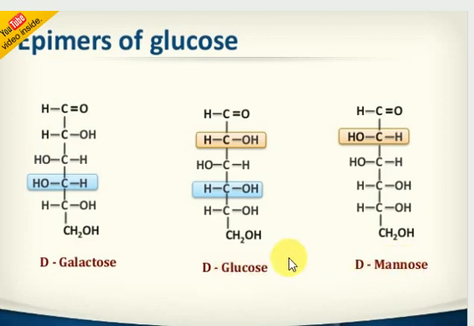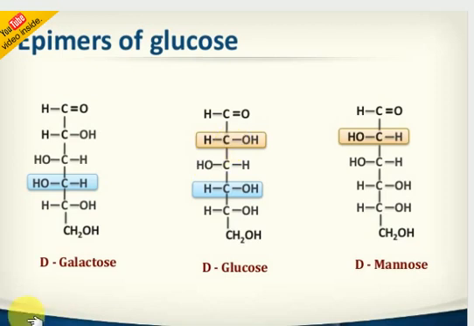Look here. What is the difference? CH2OH, CH2OH, COH, COH, COH, COH, HOH, HOH, COH. But here, look, this carbon atom is different, no? Then it's called epimers. The same molecular formula is there, but the structural arrangement around only one carbon atom is different. That's called epimers only.